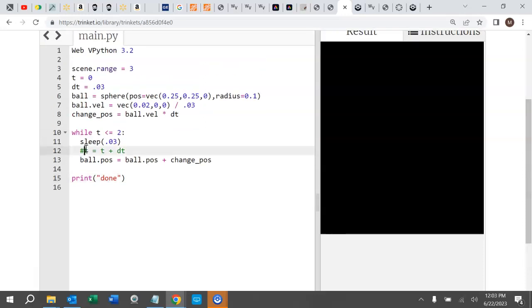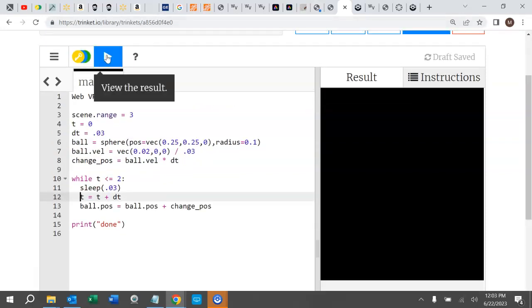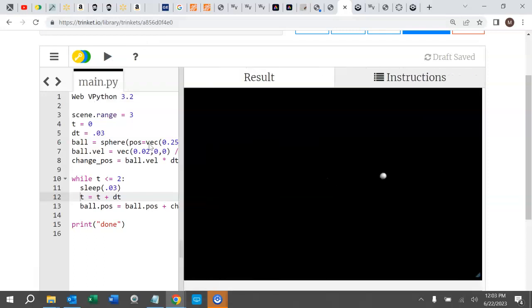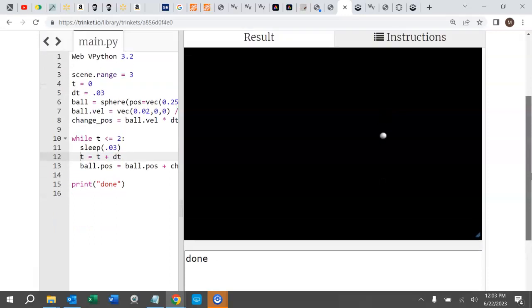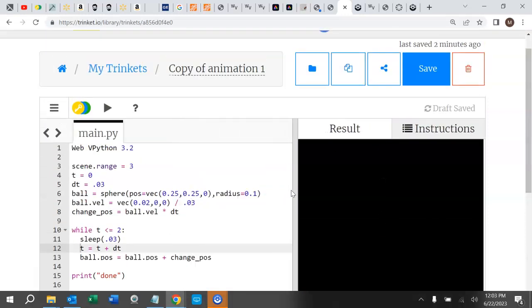Whereas if I put this line back, actually let time change. And it runs, and eventually it stops, and it prints done. So you have to be a little careful with these while statements. This is not a stopping condition, it's going to run as long as this is true. So if this condition is never false, in other words, if time never gets bigger than 2, then it's just going to go forever and forever. It's called an infinite loop, and sometimes it can cause all kinds of troubles.